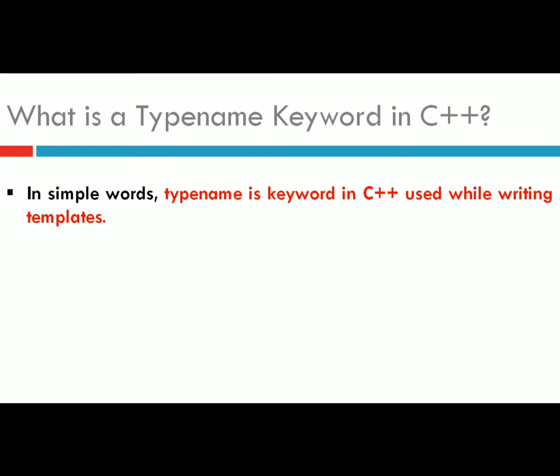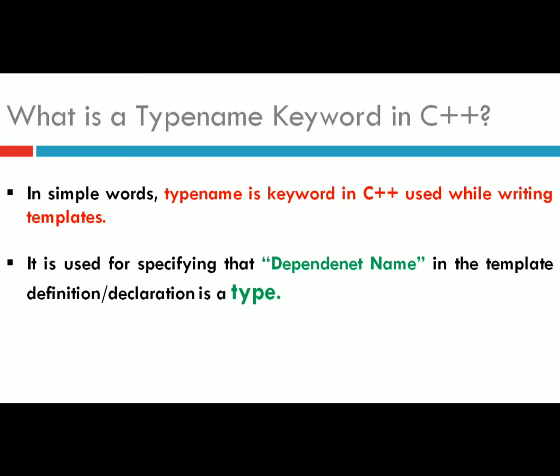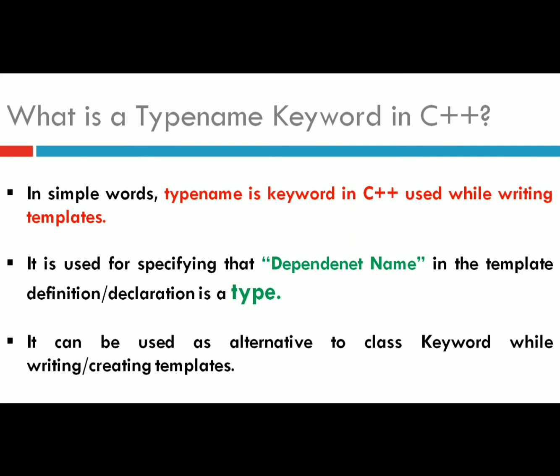This typename keyword has two uses basically. The first use is for specifying that a dependent name in the template definition or declaration is a type, not a value. And the second use is as an alternative to the class keyword while writing or creating a template. So these are the two uses of the typename keyword in C++.